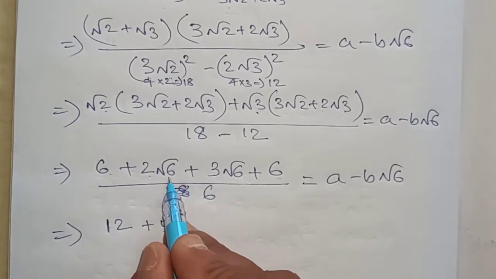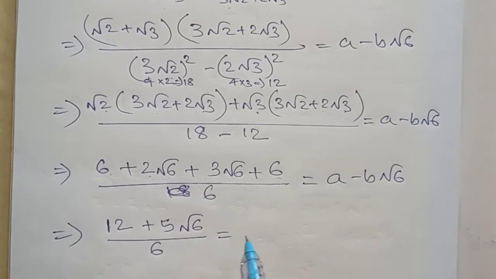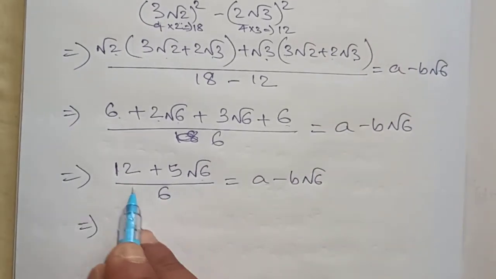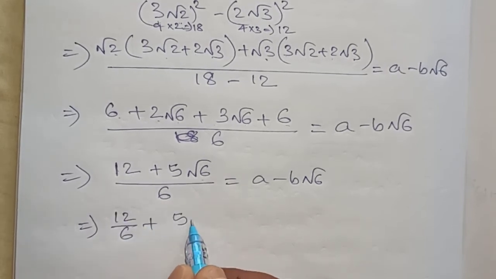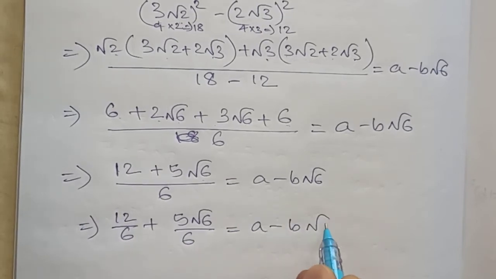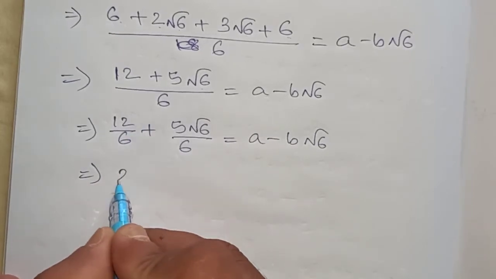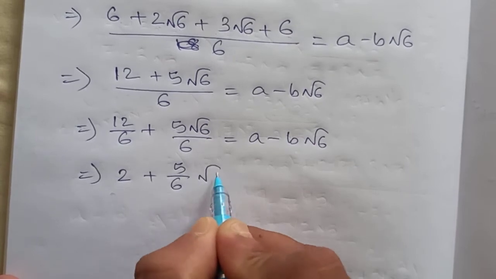How can we add? Because root 6 is common. So root 6 I will write, divided by 6 equals a minus b root 6. So we will divide the terms: 12 by 6 plus 5 root 6 by 6 equals a minus b root 6. 12 by 6 is 2 plus 5 by 6 root 6.